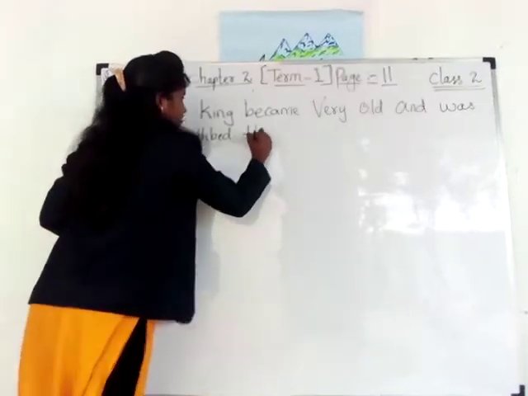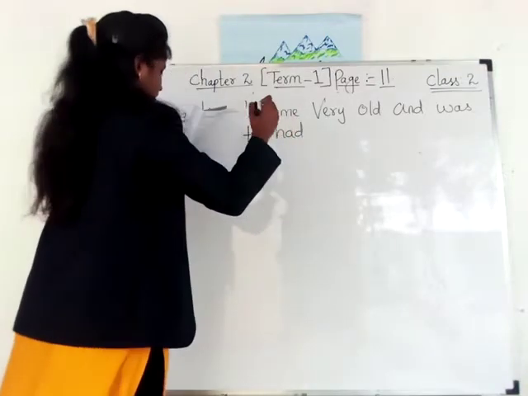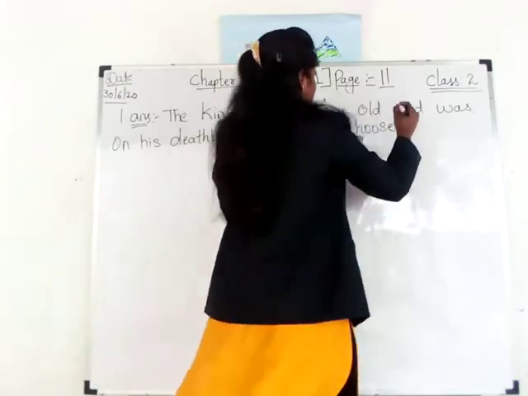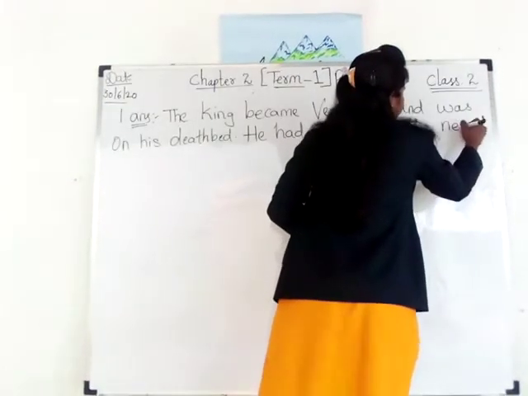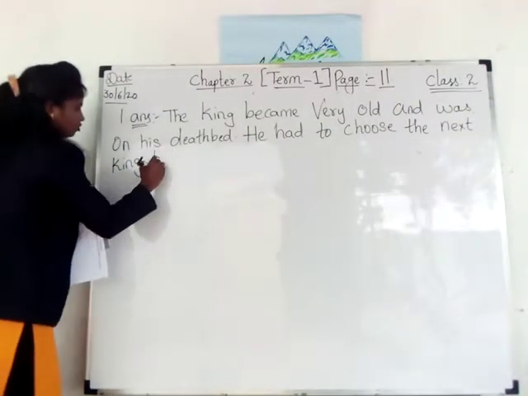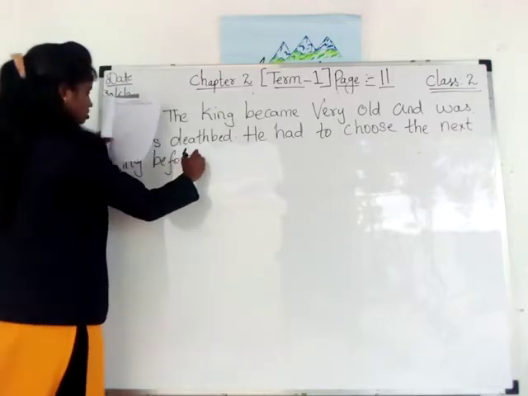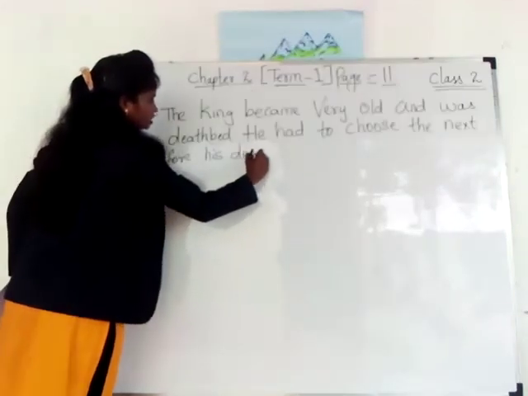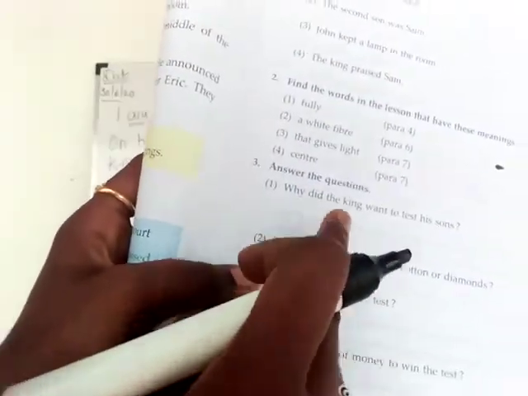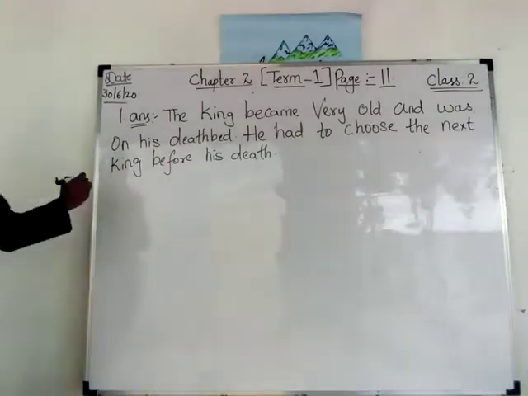He had to choose the next king before his death. Write it in neat handwriting, children. This will be the first answer. See, children, two lines are given here. You are supposed to write this answer here. Next, we'll go for second answer.